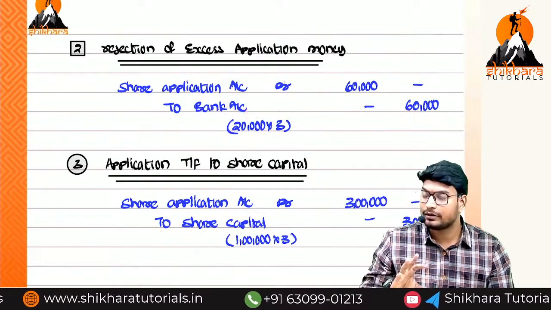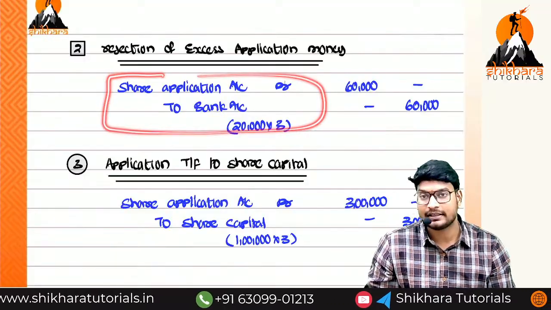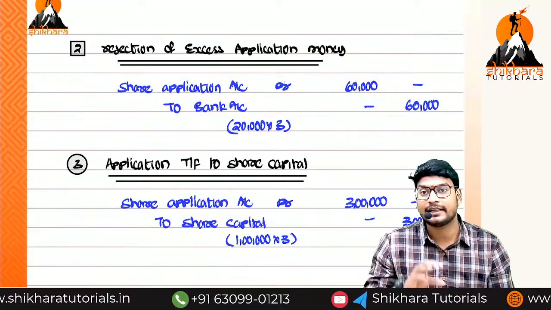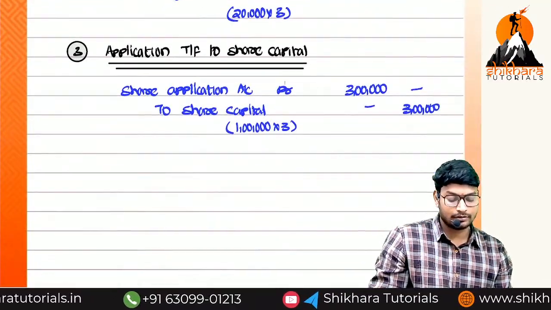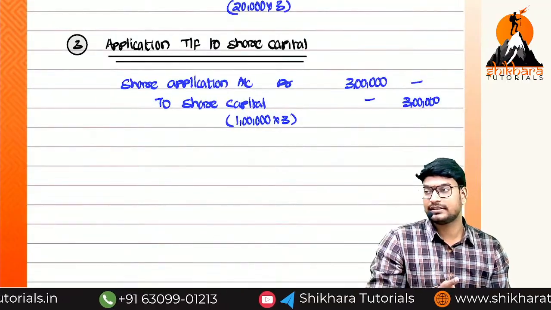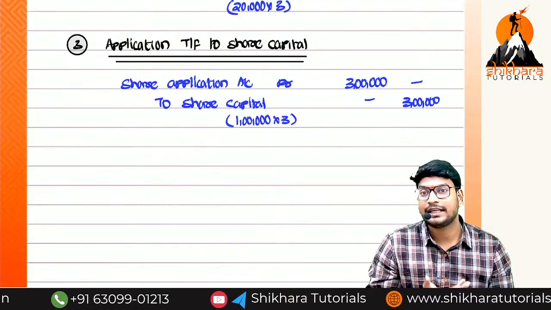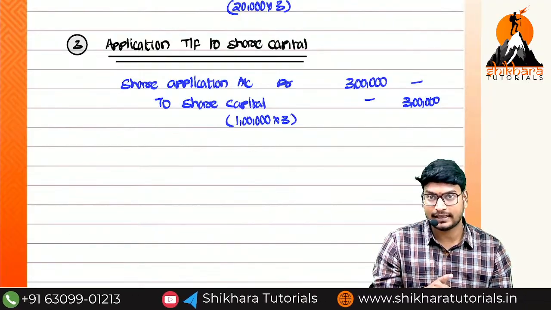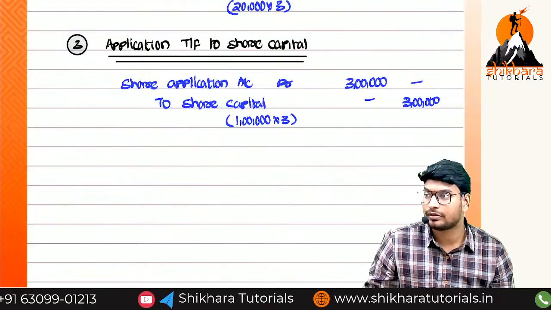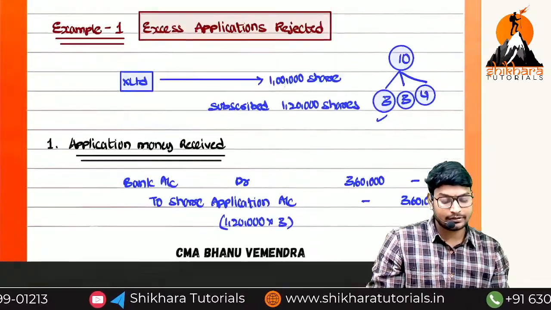Okay, now, that is the reason I am not passing the direct entry. That is the reason I am dividing that entry into two parts. Okay, now guys, the fourth, fifth, sixth, we have to write for how many shares? 1 lakh shares. 1 lakh into 3 rupees, 3 lakhs. 1 lakh into 4 rupees, 4 lakhs. So those are the same. I am not going to write. So is there any doubts up to here, ma?